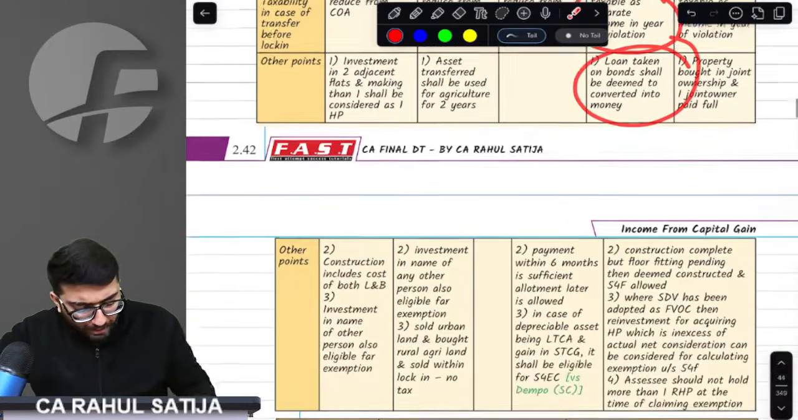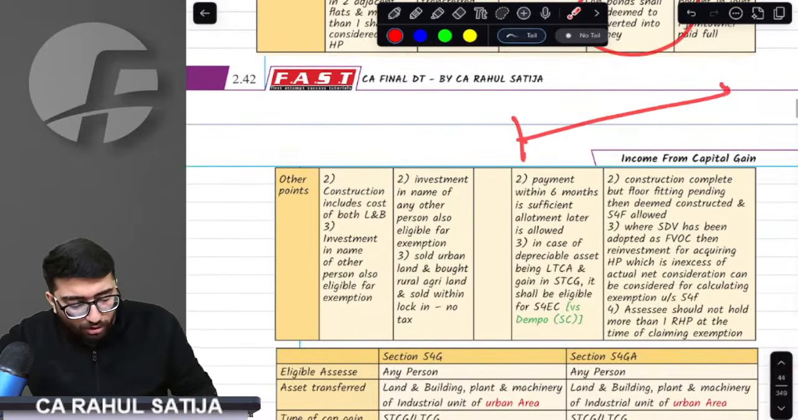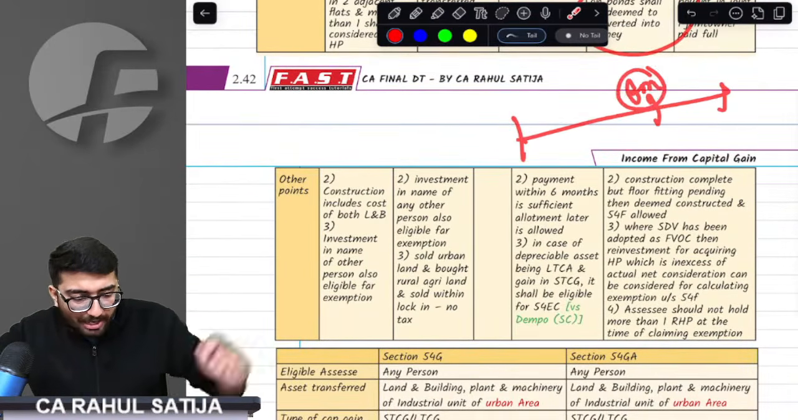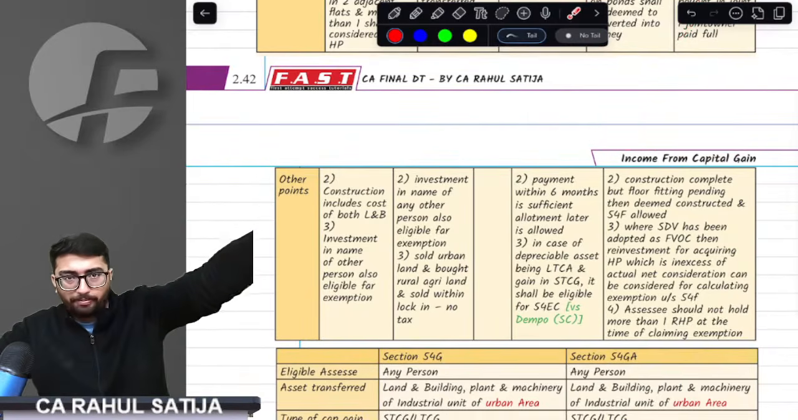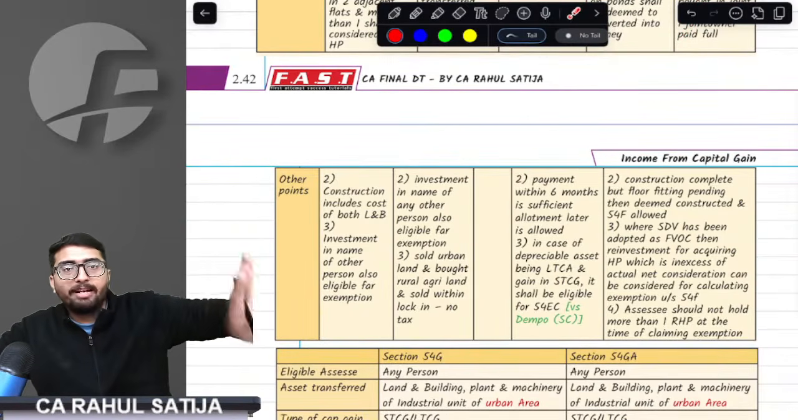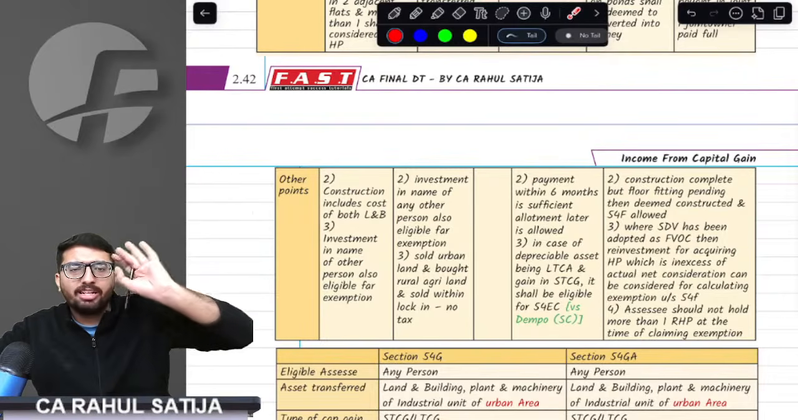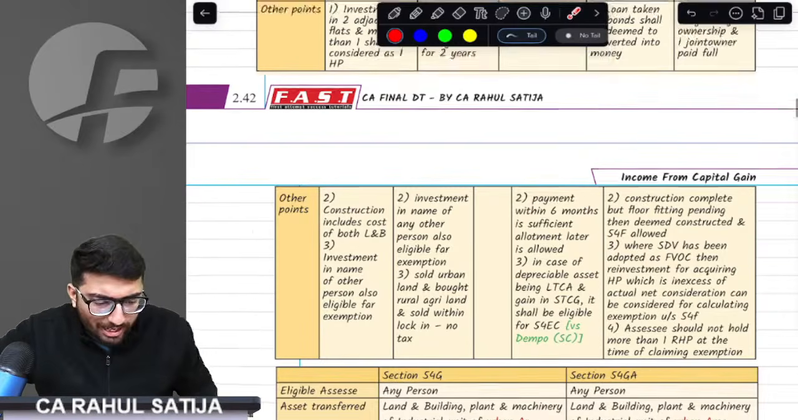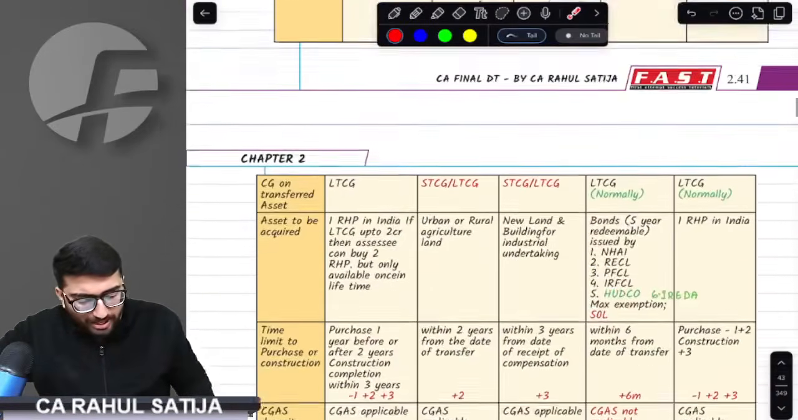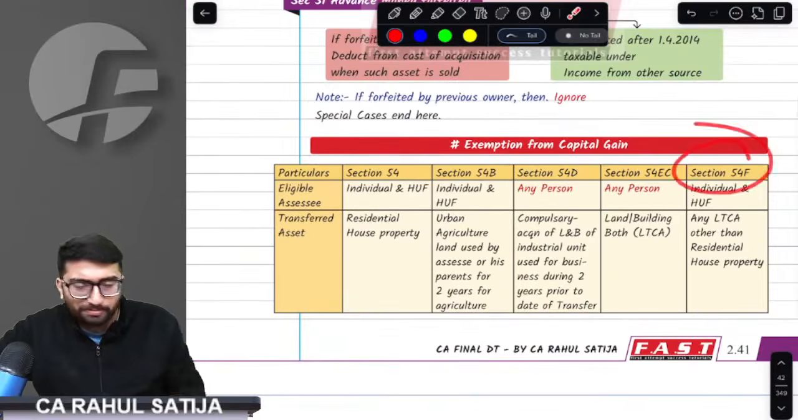And the important thing is we have to pay for these bonds within 6 months. Whether allotment is done in 6 months, we don't care. We only care whether we have made the payment within 6 months. If payment is done within 6 months, then it is absolutely valid. Did we get this point, sir? Yes, sir, we get this point.